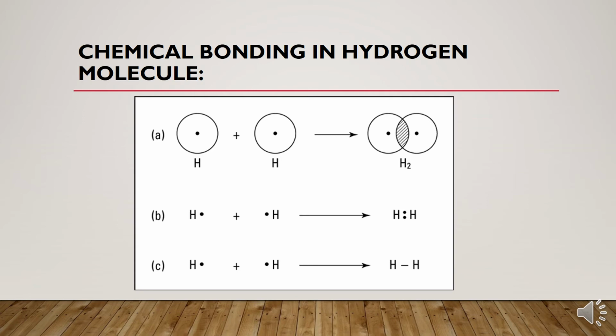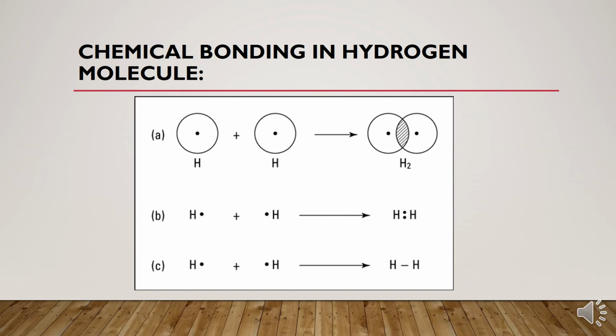In order to decrease their energy and become stable, they overlap their orbitals to complete their outer shell. By sharing two electrons, one from each side, their outer shell becomes complete. So the hydrogen in its molecular form will have lower energy and will become stable.